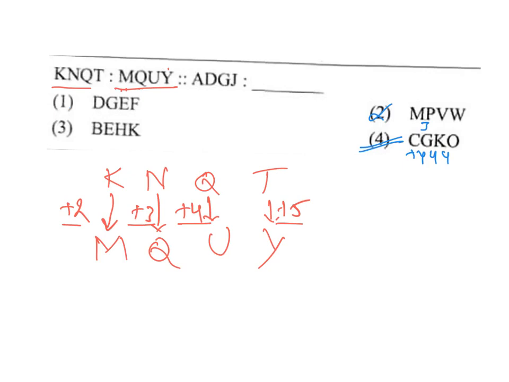So now try to apply the same relation to A, D, G, J. What is the relation we have to apply here? For A, plus 2. For D, plus 3. For G, plus 4. For J, plus 5. A is 1. A plus 2 is C, that is 1 plus 2 is 3. So C. D plus 3 is G. G plus 4 is K. J plus 5 is O. So your answer is CGKO.